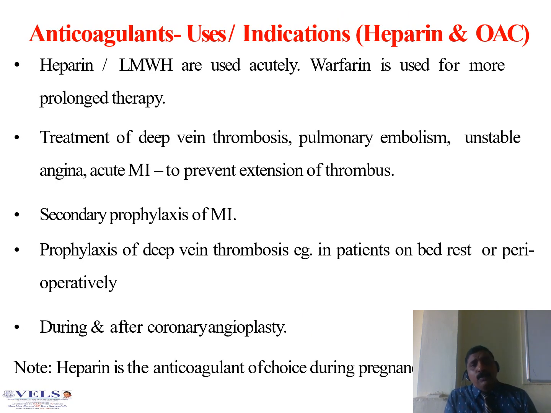What are the various uses and indications for heparin as well as OAs, that is oral anticoagulants? Heparin and LMWH are used acutely. Warfarin is used for more prolonged therapy. Treatment of deep vein thrombosis, pulmonary embolism, unstable angina, acute myocardial infarction to prevent extension of thrombus. Secondary prophylaxis of myocardial infarction, prophylaxis of deep vein thrombosis in patients on bed rest or perioperatively, during and after coronary angioplasty. You want to administer this type of